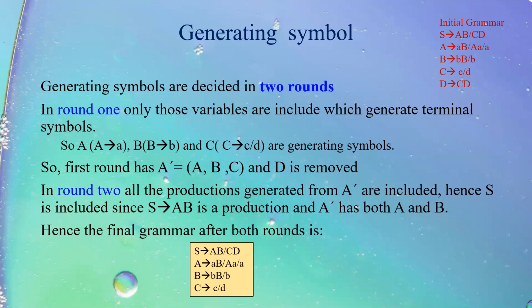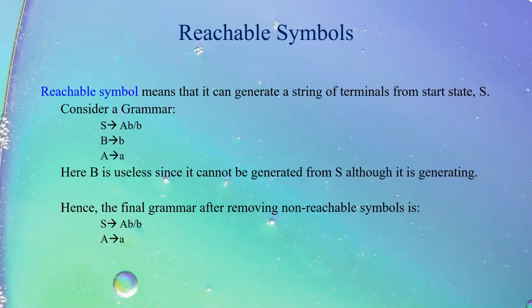So we remove the useless symbol D, and now we move to second part of useless symbols that says which are reachable. What do you mean by reachable? Reachable symbols mean that it can be reached from the start state, in this case which is capital S. Say for example, I have a grammar S tends to capital A, small b, or small b, B tends to B, A tends to A.